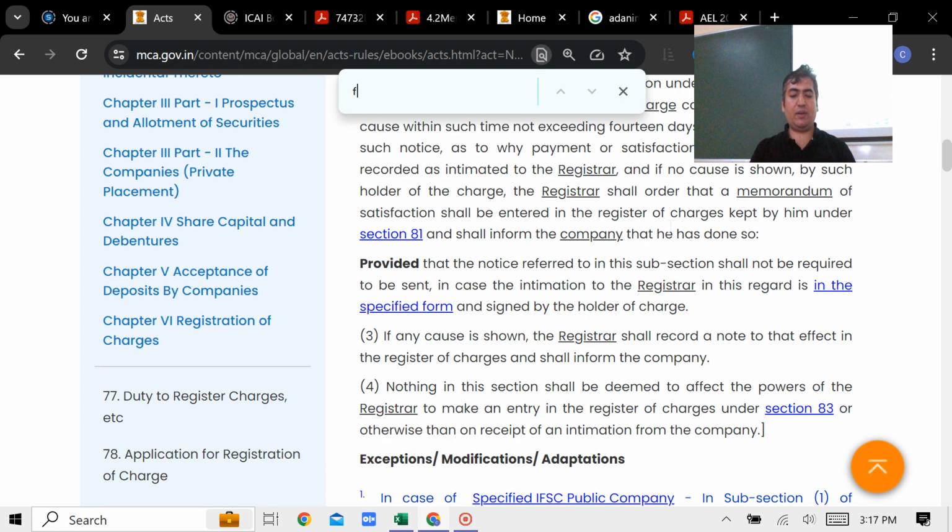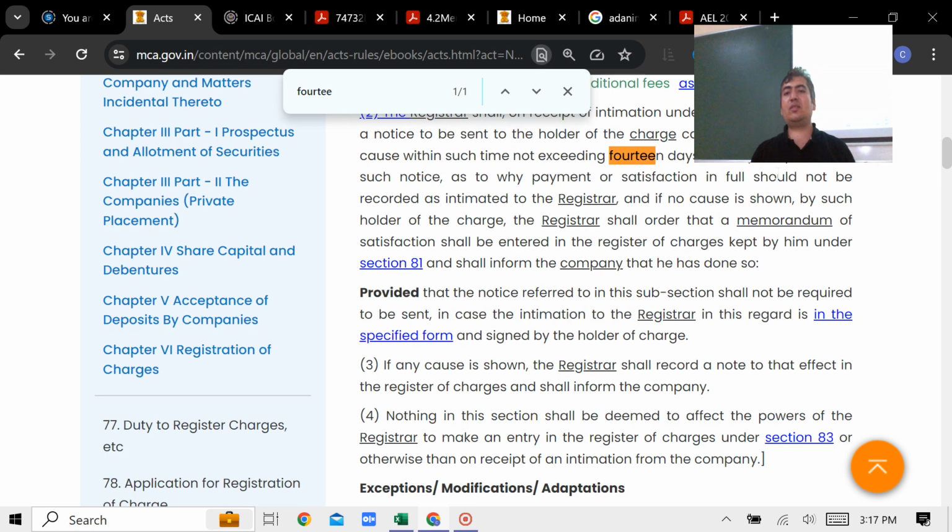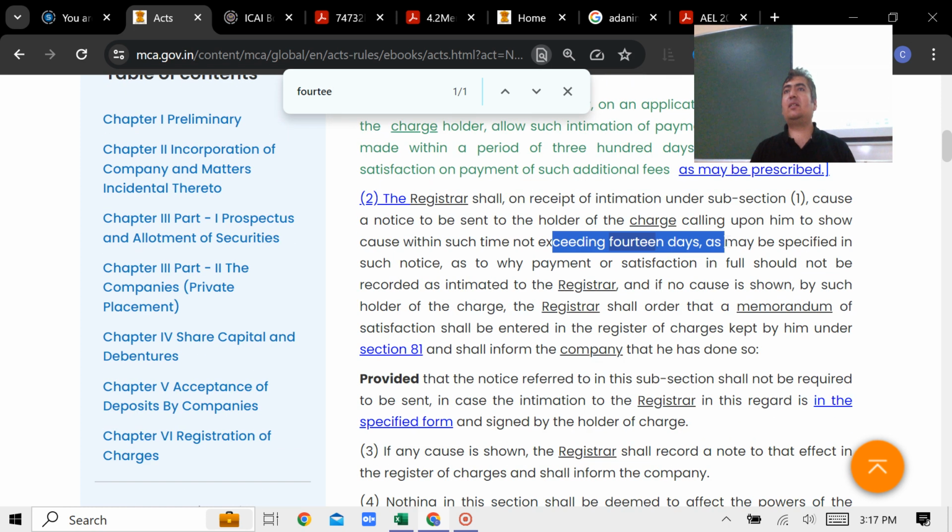अगर आपको देखना है भाई ये देखिए. Can you see this? वो मैंने पहले ही पढ़ा दिया है. If charge holder requests the ROC that I want to satisfy this, ROC should not do this until 14 days notice is given to the company. Sorry. If company says that it is satisfied, my bad. Thank God, Paras जग गया.